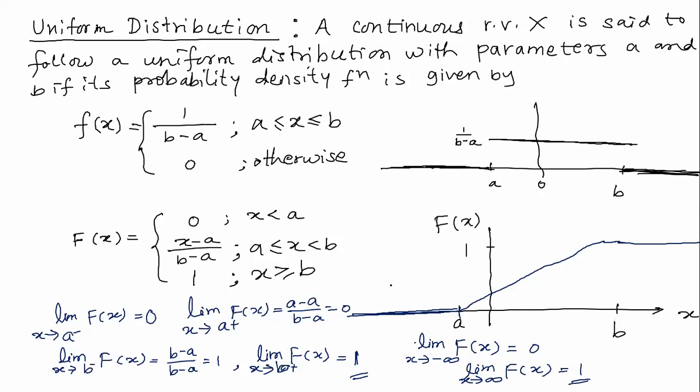Then we have defined mean and variance. We have found the mean and variance for this distribution. The mean, the expected value of x, is equal to (a plus b) by 2, and the variance of x is equal to (b minus a) whole square divided by 12.